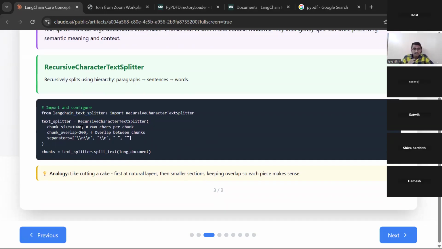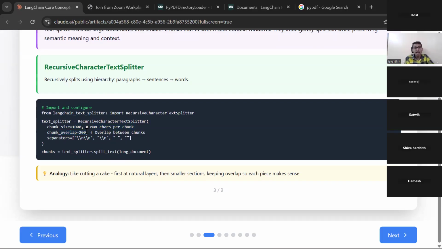How much size do we have to mention? We have to give it actually. Here you see, 1,000 I have written. Chunk size means the number of words, the number of tokens that should be there in the chunk. And chunk overlap is 200.